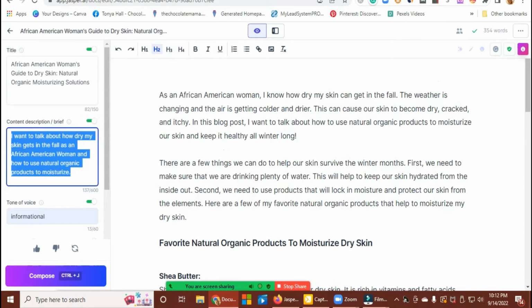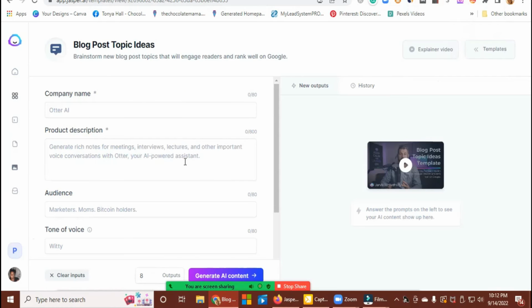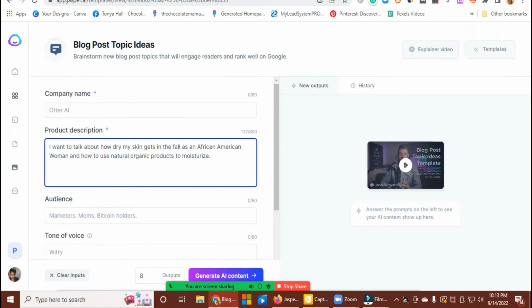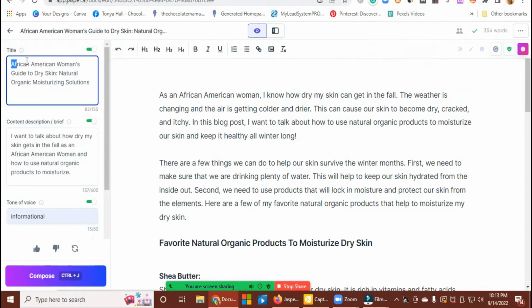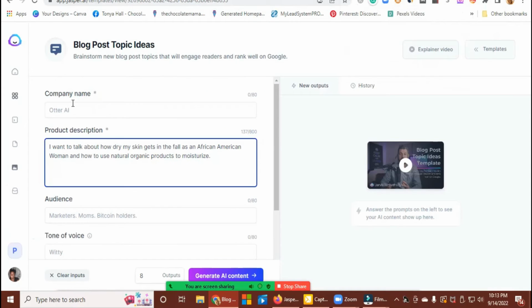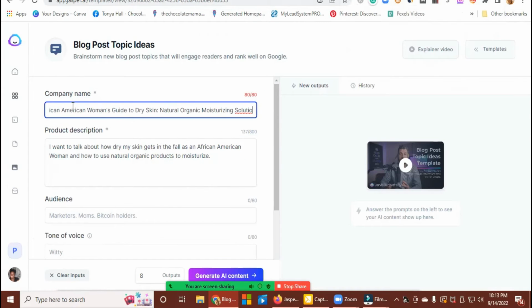Okay, so I'm just going to copy back over here and paste it in the product description. It's not really a product, but it doesn't matter. It's still going to pop out the right thing. So, African American, I'm going to grab this as the title, and then put it in here into this company name, dry skin. I'm going to take off this other part. Okay, African American women guides to dry skin.